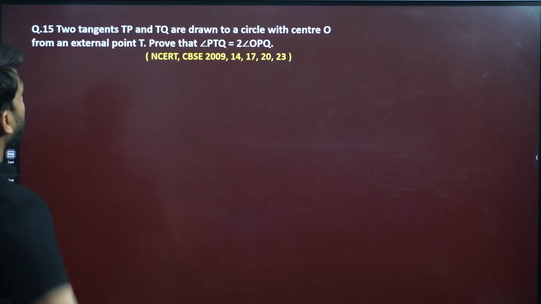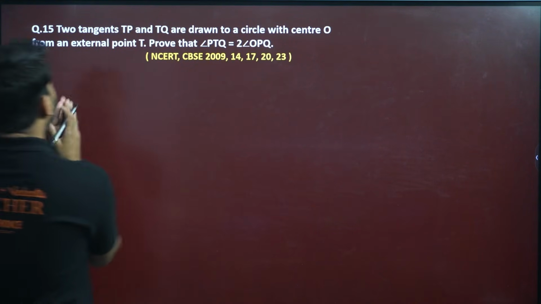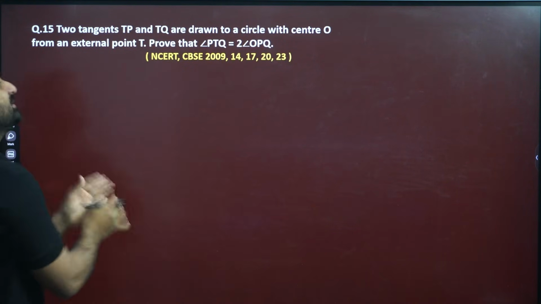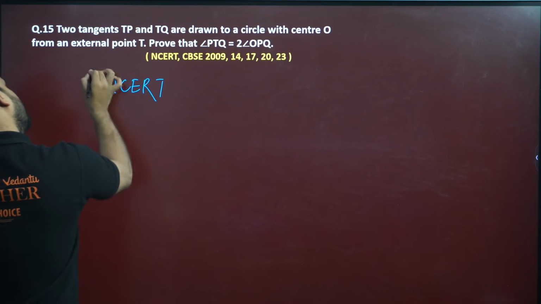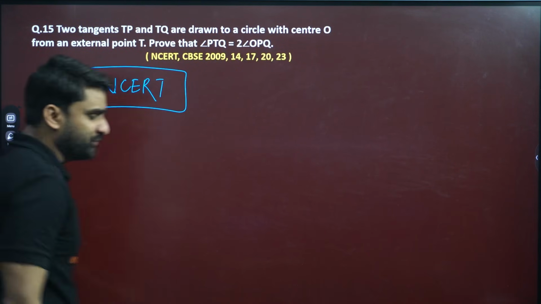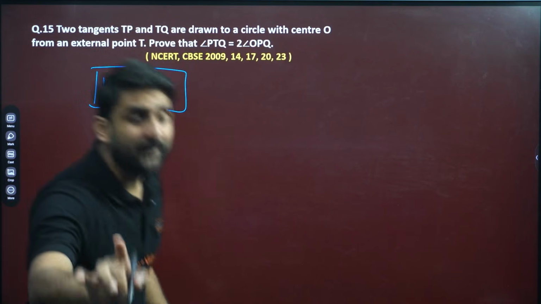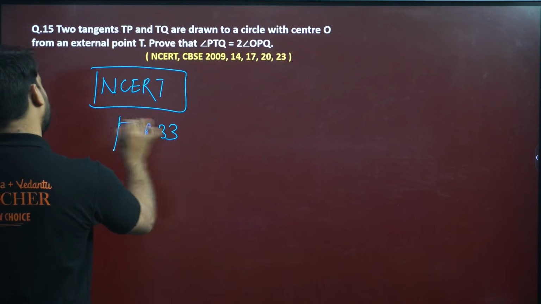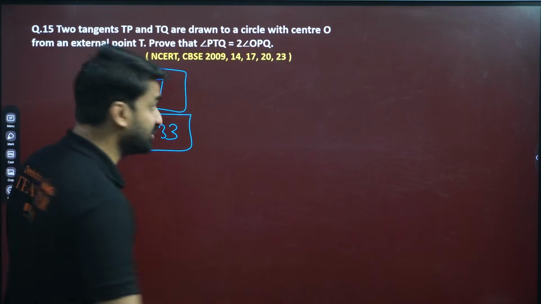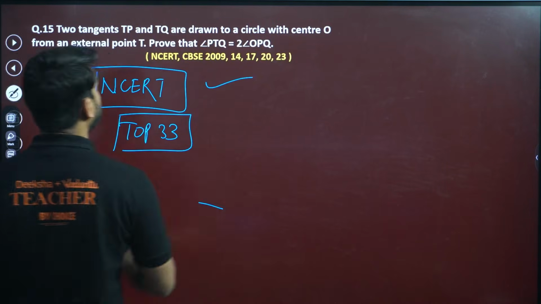Two tangents TP and TQ are drawn to a circle with center O from an external point T. Prove that. This question is of NCERT, my dear, and we have already solved it so many times. If you want to see the solution, go and see my top 33 questions video. And moving to next question.